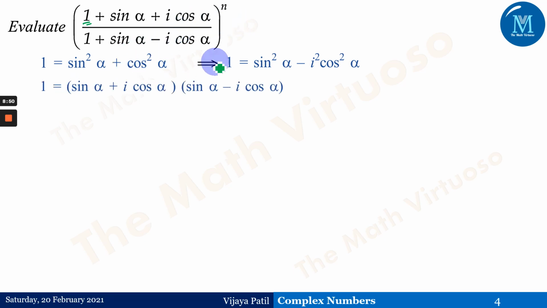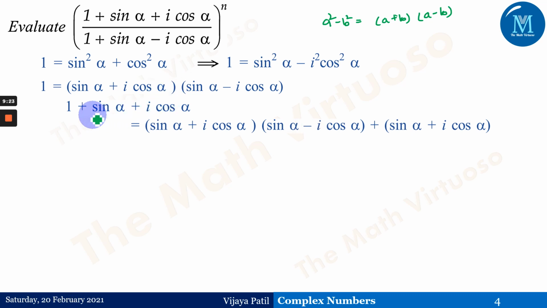Okay. Therefore, this is a square minus b square formula, that is a plus b into a minus b, because it's a plus, I have taken it first, and a minus b, right? So a plus b into a minus b will give us something like this identity. Now again, if you observe here, we are talking about the numerator. Numerator is 1 plus sine alpha plus i times cos of alpha. So we have just taken this, so 1 by these two brackets, and this sine alpha plus i times cos of alpha will remain as it is.